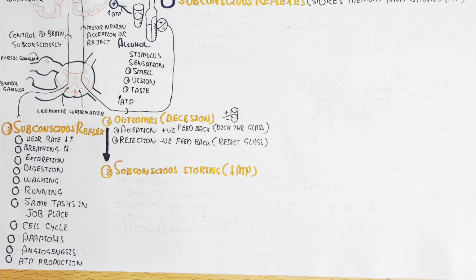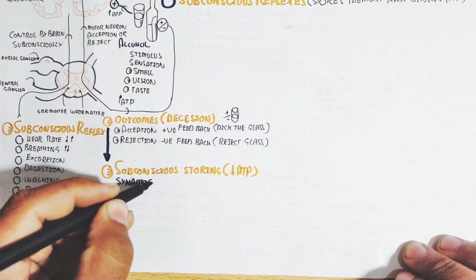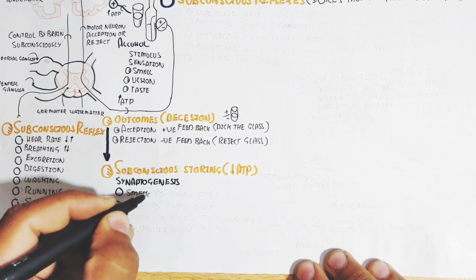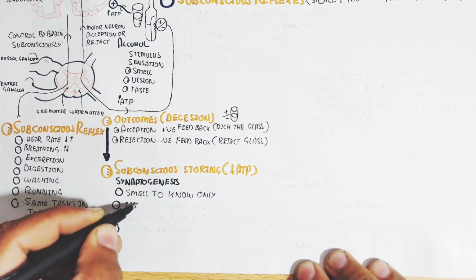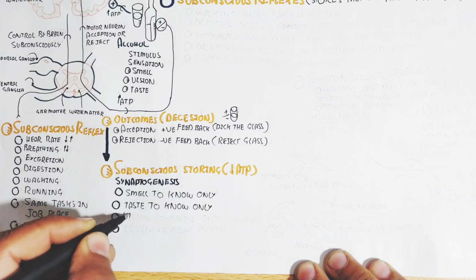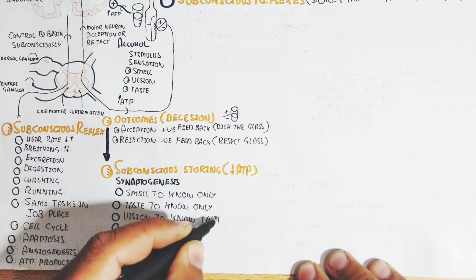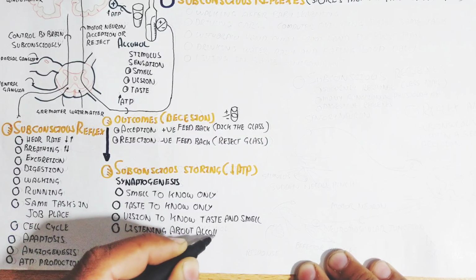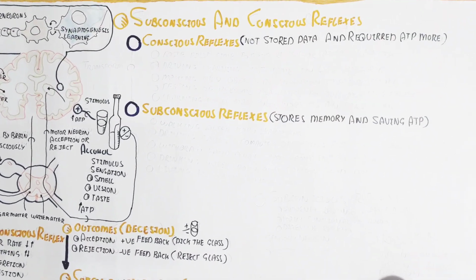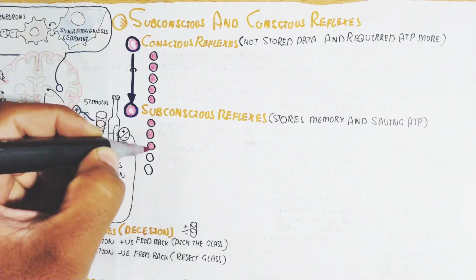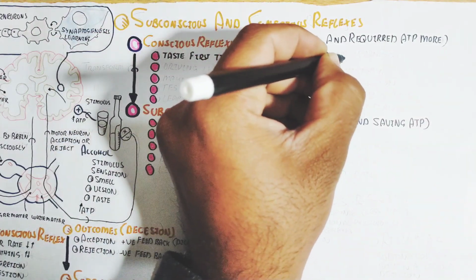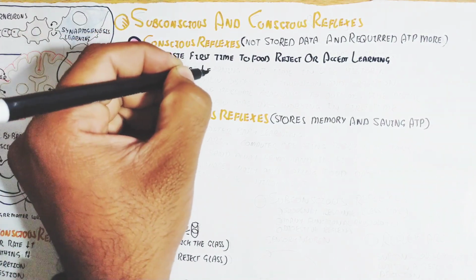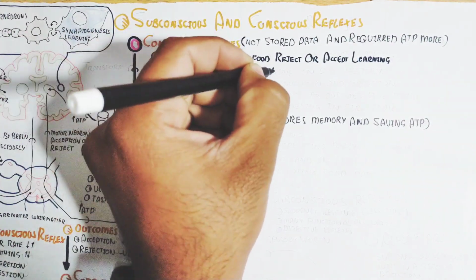Subconscious storing requires less ATP as compared to the conscious. So the synaptogenesis will occur in the subconscious brain, in the interneurons in the brain. The brain center contains subconscious thoughts and storage, like smell to know only and taste to know only, everything. So after the taste you will think and you can understand everything. Vision to know taste and smell, listening about alcohol, so you can understand all things. So that is basically energy preservation.